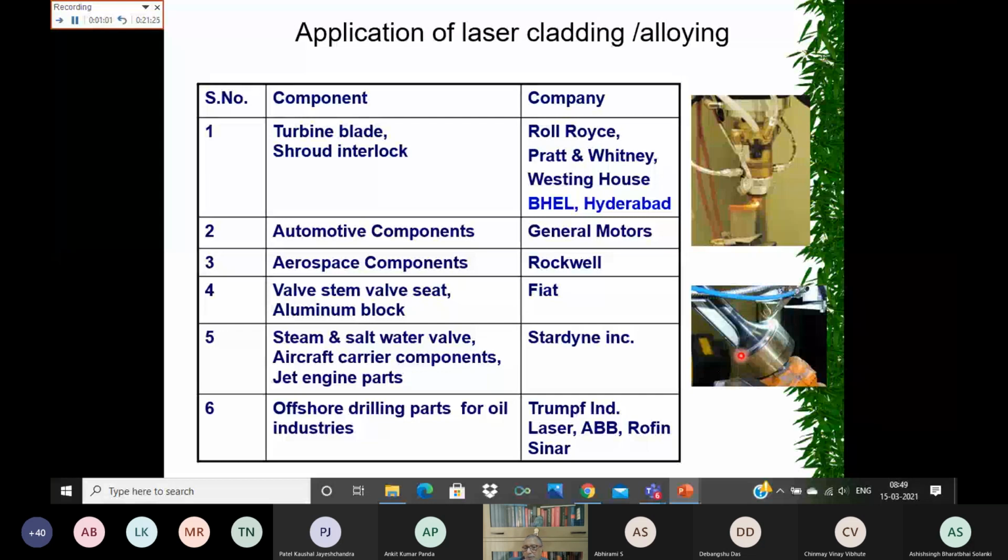Usually surface cladding is done in order to improve the characteristics of this. Only a small thin annular zone needs to be hardened. Then valve stem, valve seat, aluminum blocks, then steam and salt water valves. Salt water is a corrosive environment, so you need to improve the surface characteristics to improve the corrosion property. Offshore drill parts for oil industries. Offshore means you are in seawater, so again corrosion resistance is desired in the engineering components. All these things are nowadays being improved by laser surface hardening.